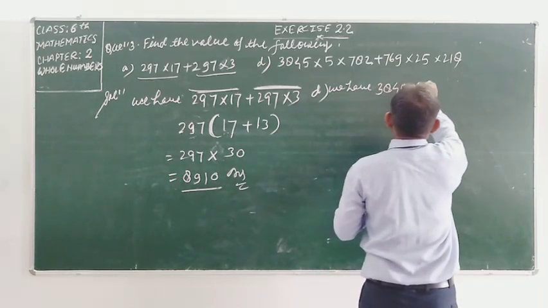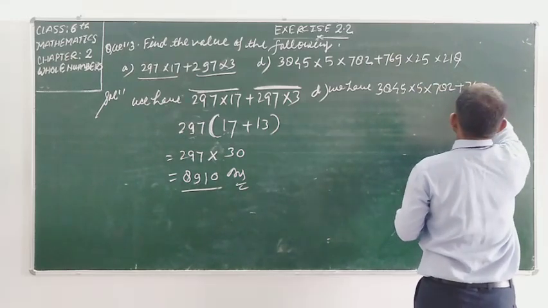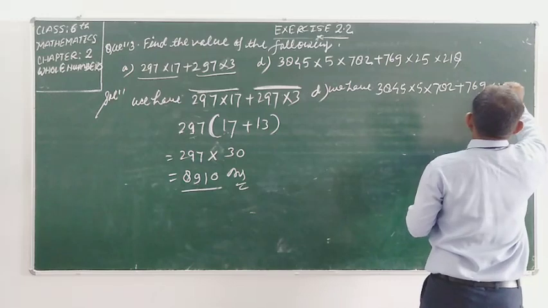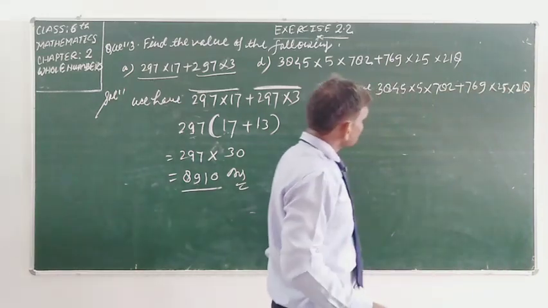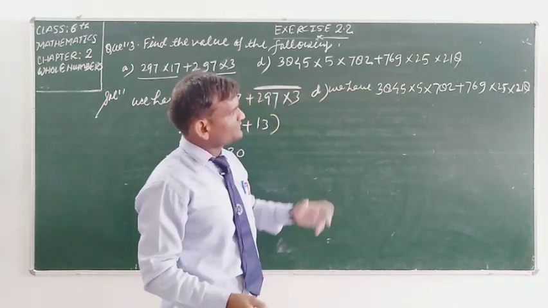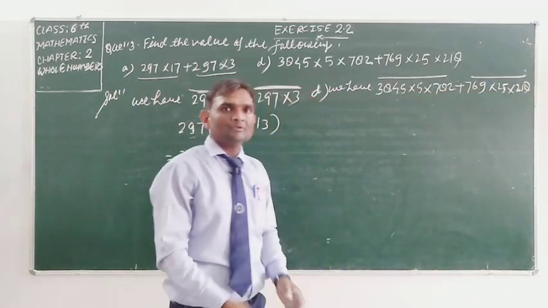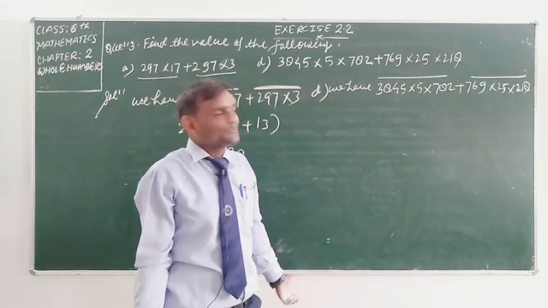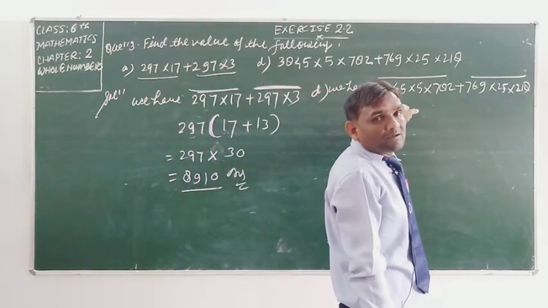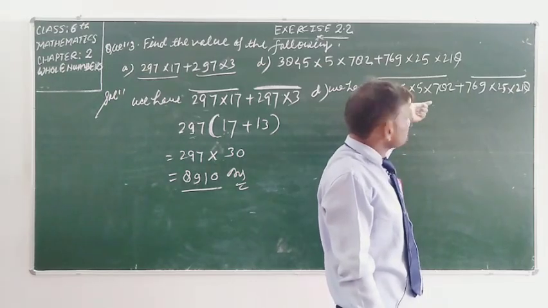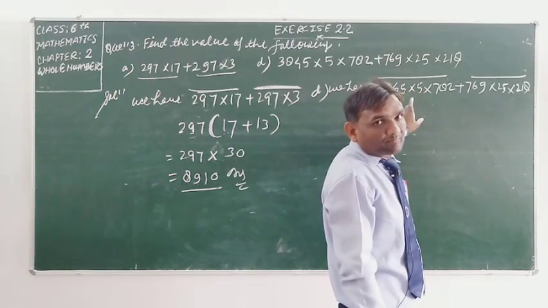3845 into 5 into 782 plus 769 into 25 into 218. Student, which whole number is common in both terms? What is common in both? Do you see something? You will say, sir, nothing. Nothing is common. No student, something is common. Something must be common, but I am not seeing it.